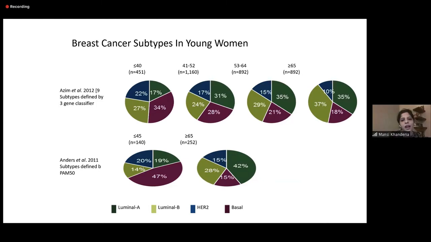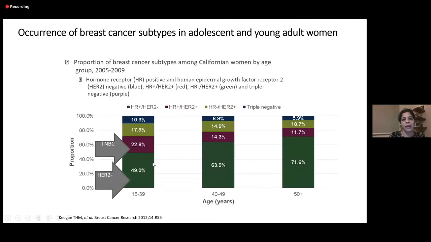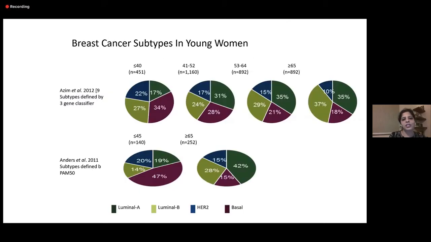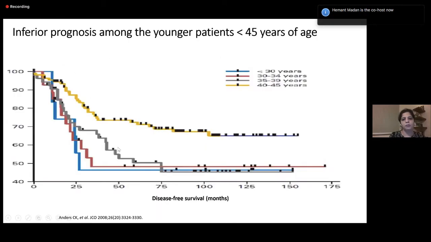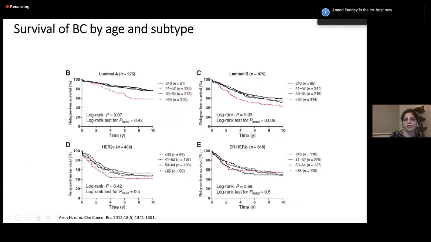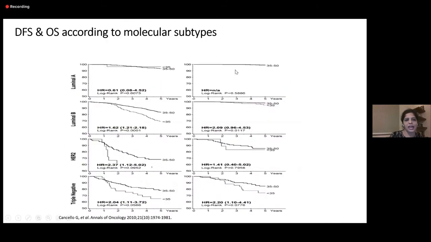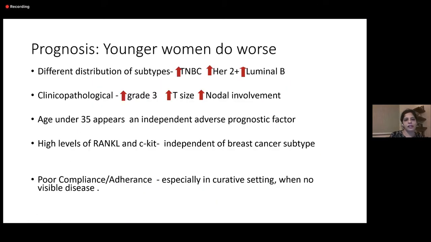The subtypes in young women are also quite different from the rest of the breast cancer patients. We do have far fewer luminal type A, which fare better. But in younger patients, we have more of luminal type B. And we also have more TNBC and HER2 positive patients. The prognosis in younger patients in general across subtypes is much worse. The survival and the DFS are much worse across subtypes, as seen in several studies.